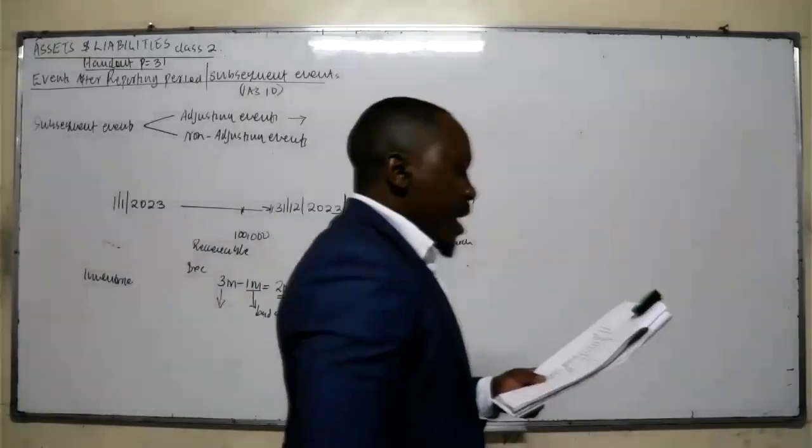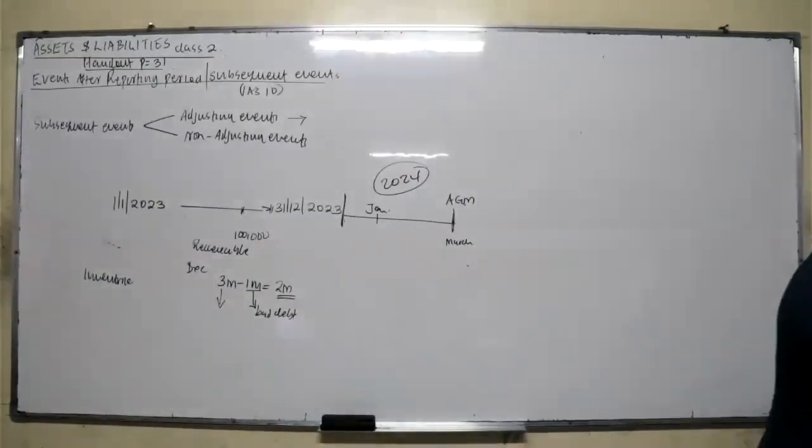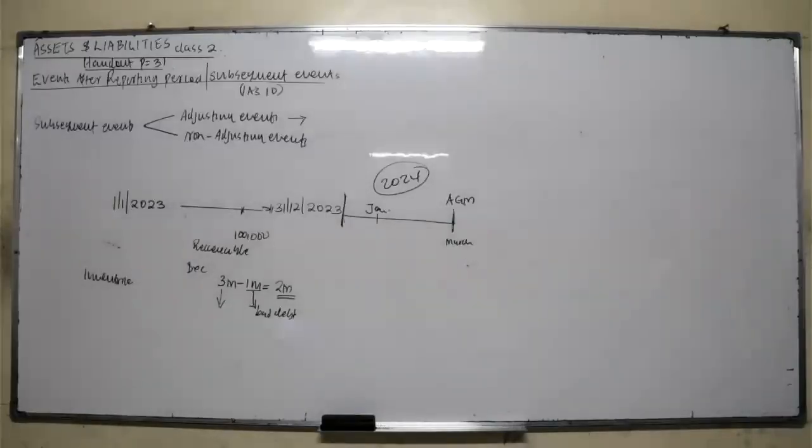In the context of IAS 10, that is events after the reporting period, justify your classification of the following events as either adjusting or non-adjusting events.